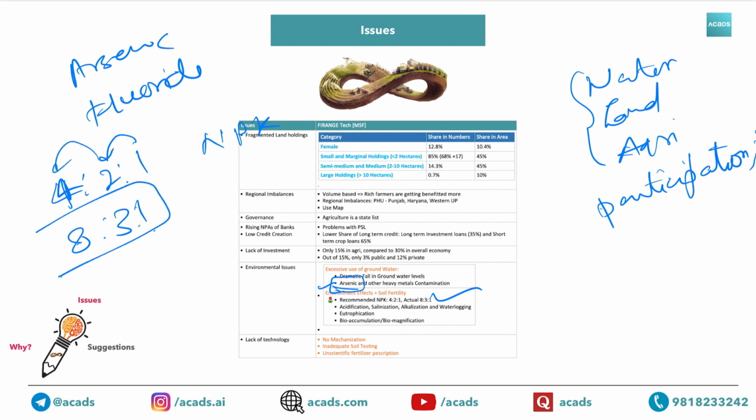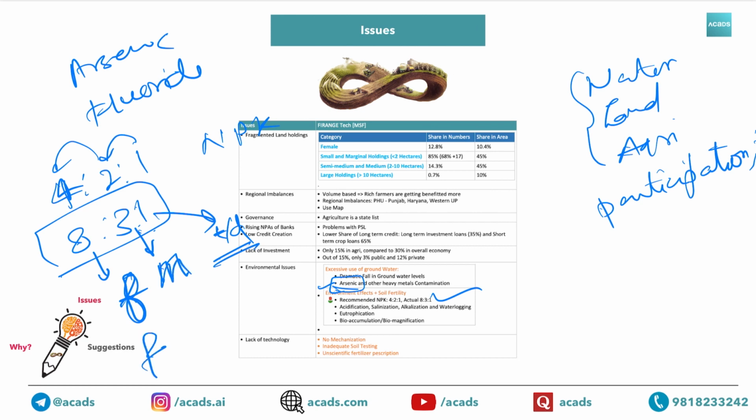How to remember 8:3:1? Let me try using the numbers technique and see if I can do something. 8, as you all know, the alphabet for it is F, because F looks like 8. For 3 it is M, and for 1 it is T/D.